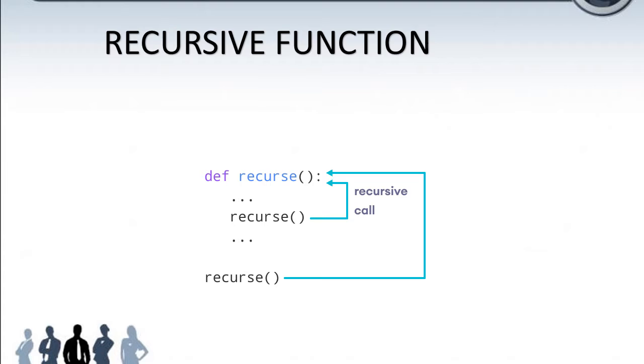def is the keyword used to define a function, followed by the name of the function, recurse. First, it is called outside the def function, from main. From the main, it calls recurse. Afterwards, it is called inside recurse. So this is the recursive call: a function calling itself.